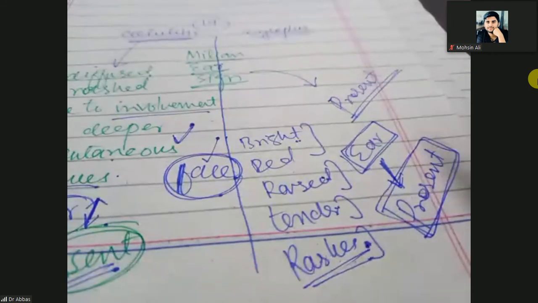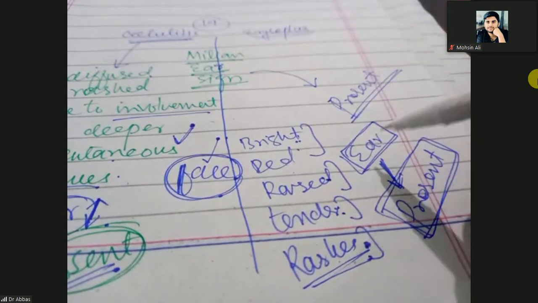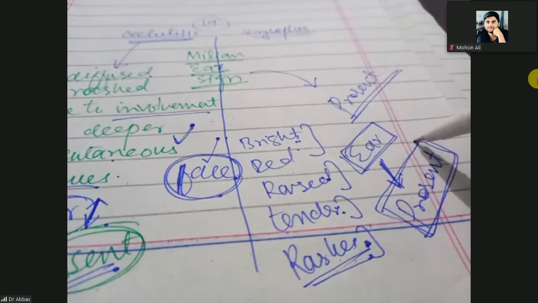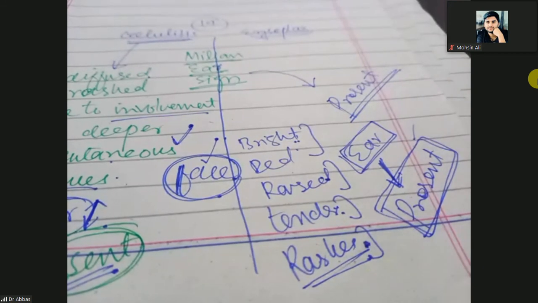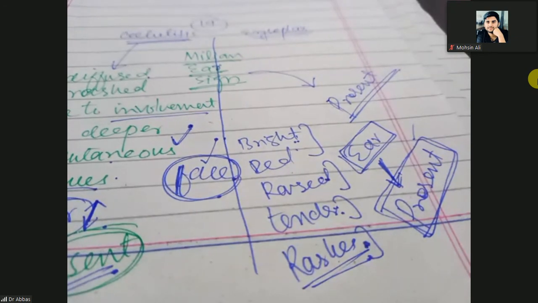But in the case of erysipelas, bright red, raised, tender rashes will be present on the face and also on the ear. So ear involvement is also present. Clear?